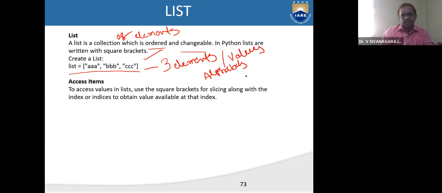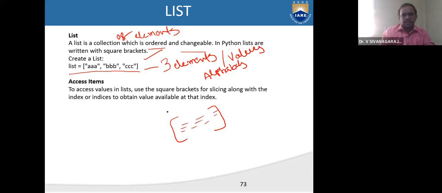See, for a single representation, there will be multiple or different names. You should not get confused. So if we define a set or a list, we can call them objects, we can call them elements, we can call them values. Values present in the list, elements present in the list, right?